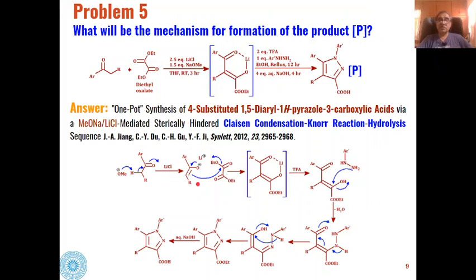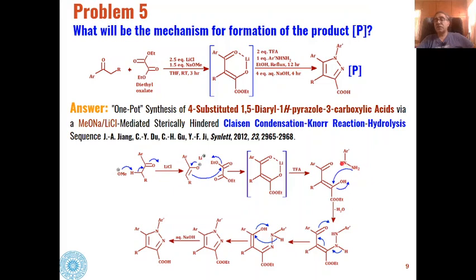This enolate will then condense with this diester, diethyl oxalate, and we will have this type of intermediate, and then this intermediate will react with trifluoroacetic acid, and we will get these types of ketoenol ethers as the intermediates.